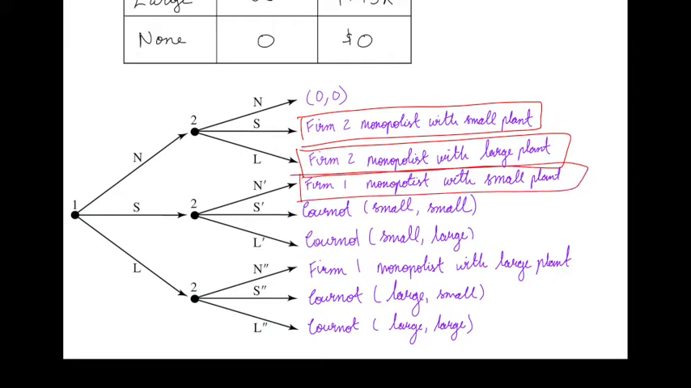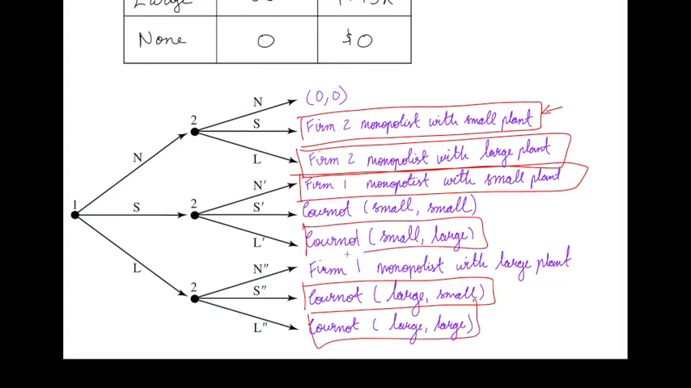So we need to understand what a monopolist with a small plant would do. We need to understand how the Cournot competition between a large plant and a small plant would work, how it would work between two large plants, how it would work between two small plants. So we need to solve each of these subgames.